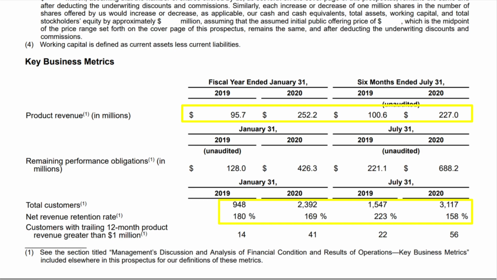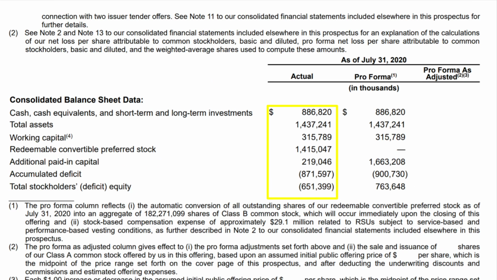Anyways, on top of that, their customers with trailing 12-month product revenue greater than 1 million. And we already took a look at this number, which was, they said the total was 56 right now. Well, that increased from the same time period, 6 months ended in 2019, from 22 to 56. So again, 100% increase in that metric there, which is really great to see.